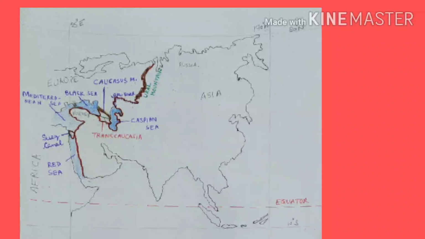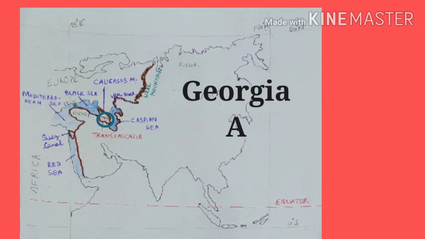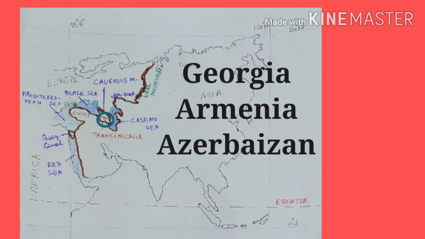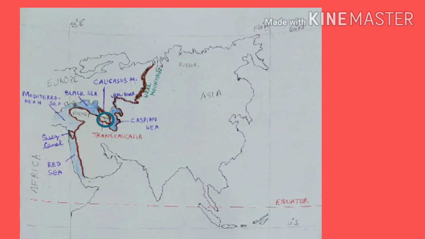Now, let us have a look at one region that is named as Transcaucasia. This region lies between Caucasus Mountains and Black Sea. It includes 3 countries of Asia named as Georgia, Armenia and Azerbaijan.